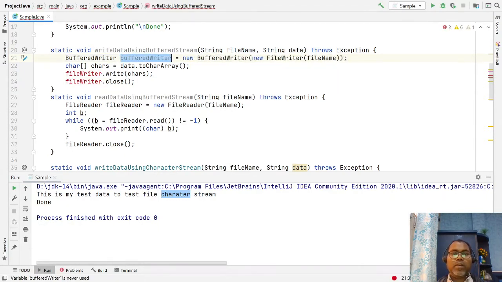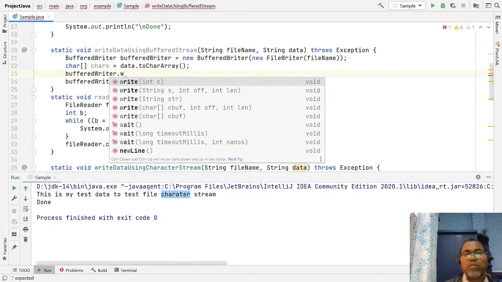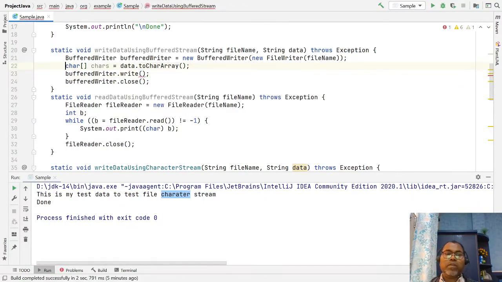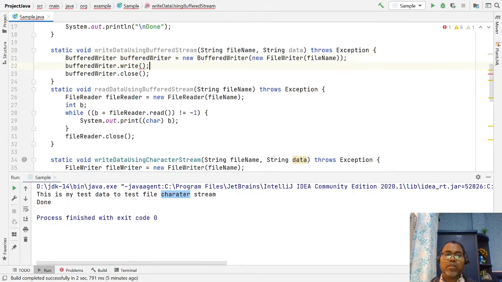Now let's check what kind of methods the buffered writer has. We have to close the buffer, and then we have to write. This buffered writer directly takes your data strings, and it does the buffering. You don't need to convert. You just pass your complete data, whatever data you are passing, and it buffers the data.